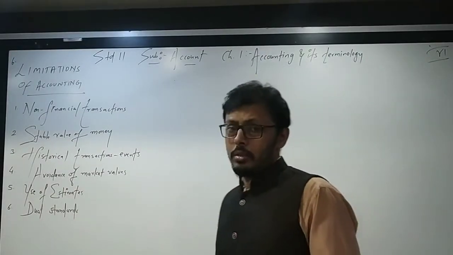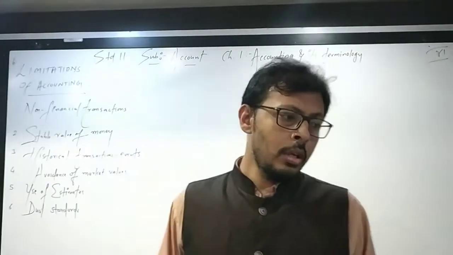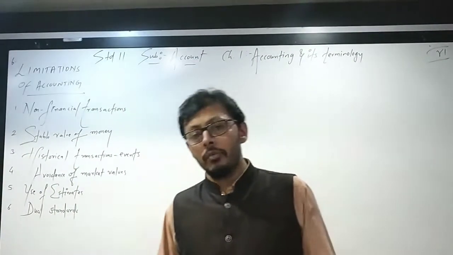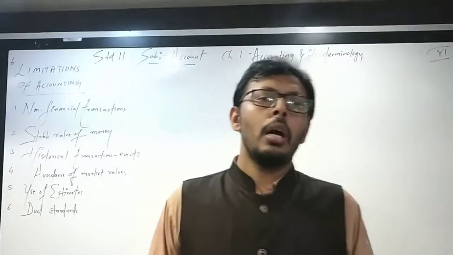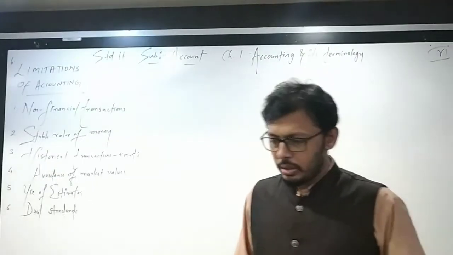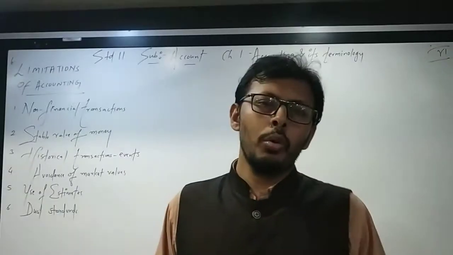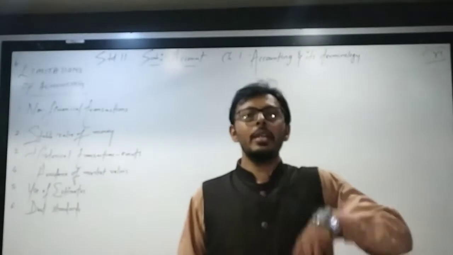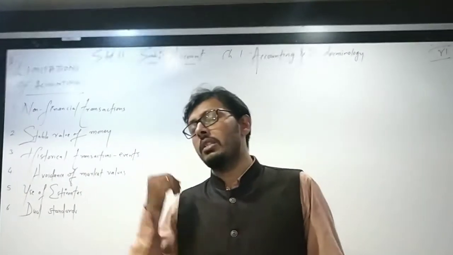Estimates are never correct. Dual standards. Lastly, dual standards. In accounting, two statements are very important, which are prepared at the end of the year. One is profit and loss, and the other is balance sheet. Profit and loss, also known as income and expenditure statement, deals with current situations, the income you are getting and the expenditure you are doing.